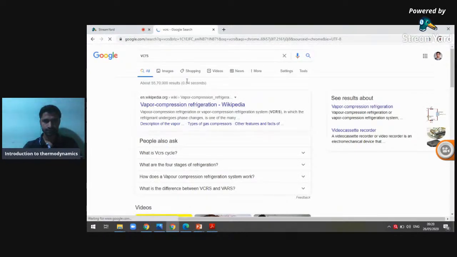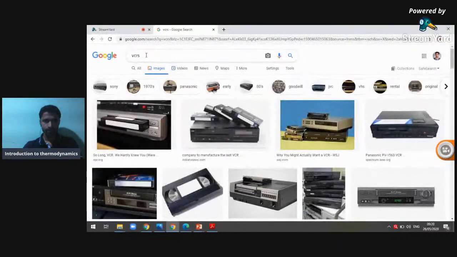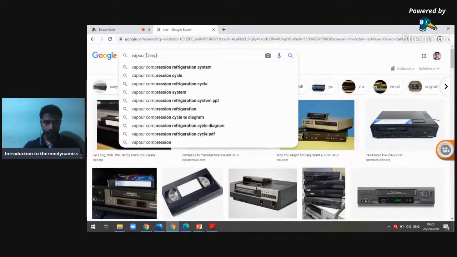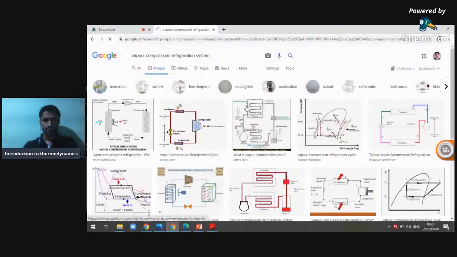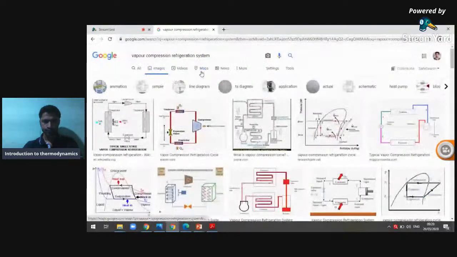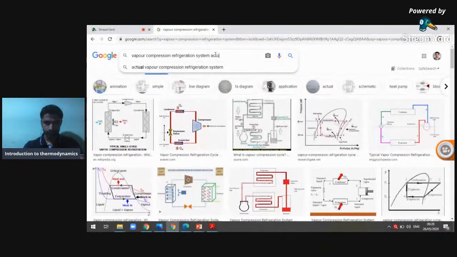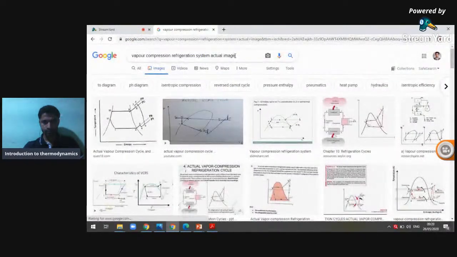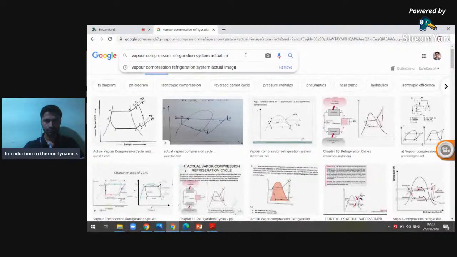VCRS. Here I'm showing a 3D view so you can understand.